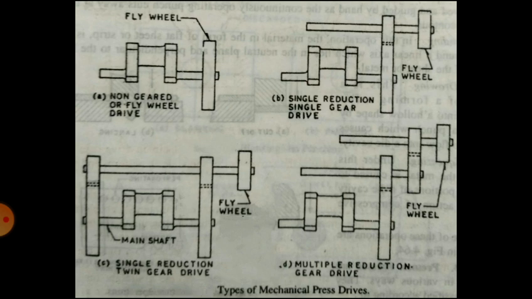First it is a non-geared or flywheel drive. Second, it is a single reduction, single gear drive. Next, diagram C indicates the single reduction twin gear drive, and D is multiple reduction gear drive. So these are the examples of mechanical press drives.